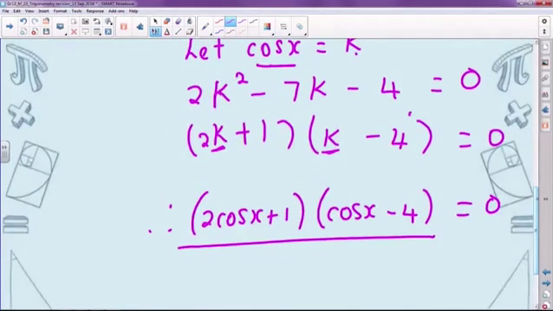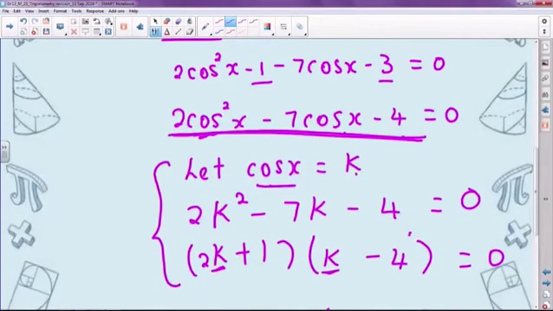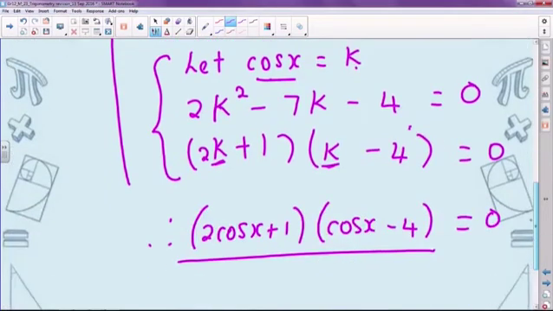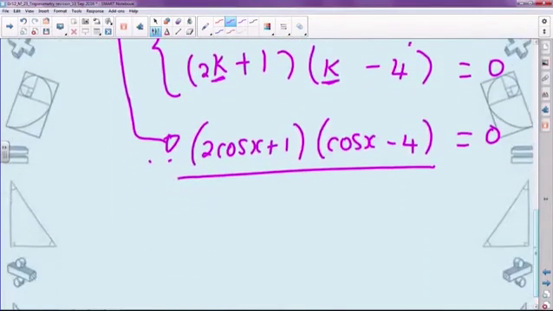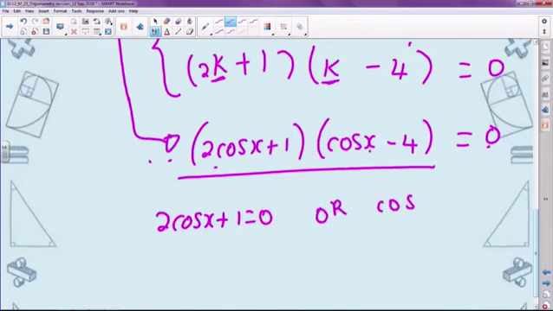Okay guys, so this in between is an optional step. You can go straight from there all the way to the final factorization. Now we've got factor times factor equal to 0. We can apply the zero factor rule, which says if you've got a factor times a factor equal to 0, you let each factor equal 0 and solve for your variable.